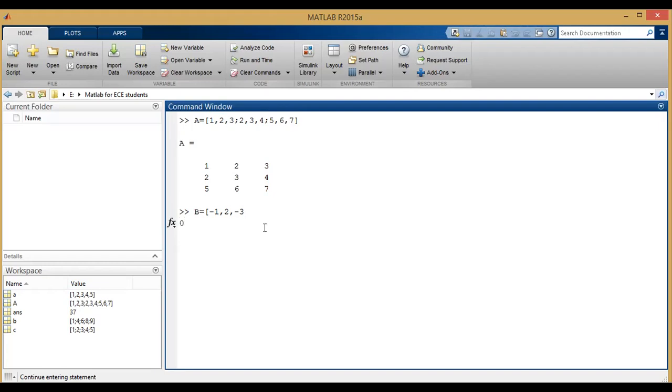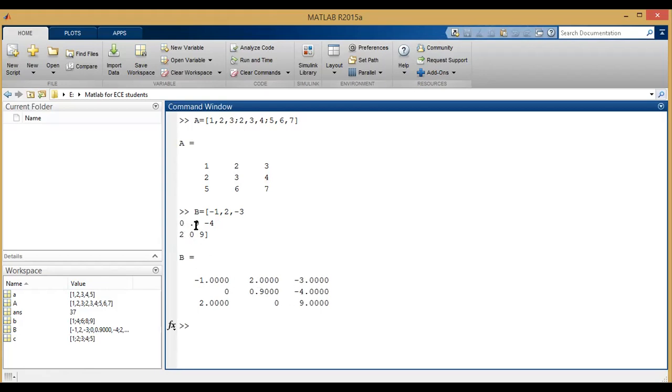Now what are the next row elements? For example, 0, 0.9, comma or space, then -4. Then again click on enter, then give the next row element values. Then close the bracket and click on enter. Now you see here the values will be taken as -1, 2, -3.